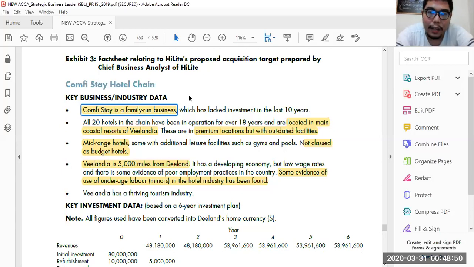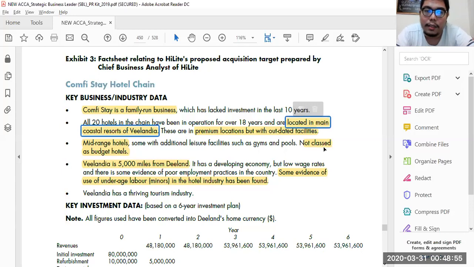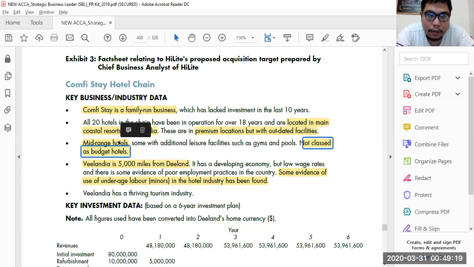Besides that, the hotels of Confy are located mainly in the coastal resorts of Vilandia, whereas our hotels are located in city centers. You can write that in the suitability part, as it is not consistent with our current situation. Next, Confy is a mid-range hotel, not classed as a budget hotel.